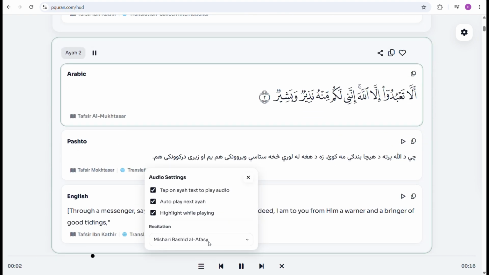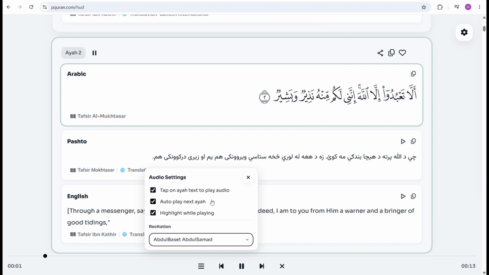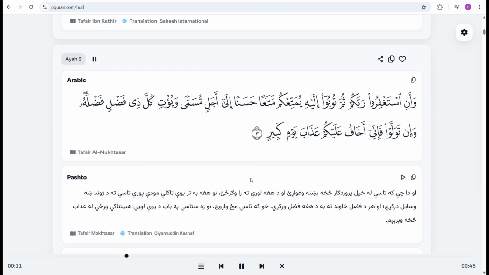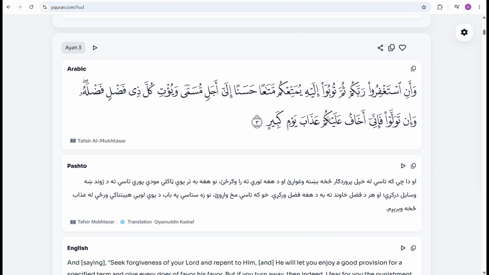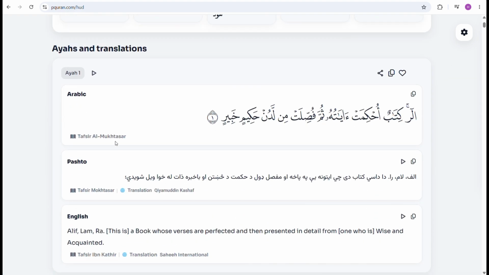For the Arabic verse-by-verse recitation, you can choose from 6 different Qaris. In the audio settings, you can also choose whether tapping an ayah plays the audio, enable or disable automatically playing the next ayah, and choose whether the ayah is highlighted while it is playing.